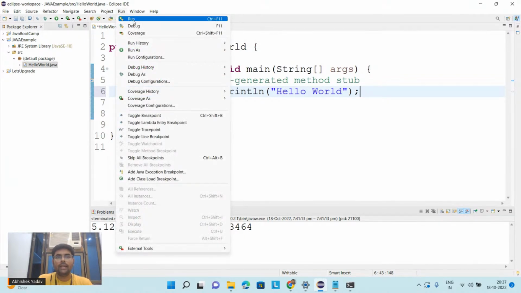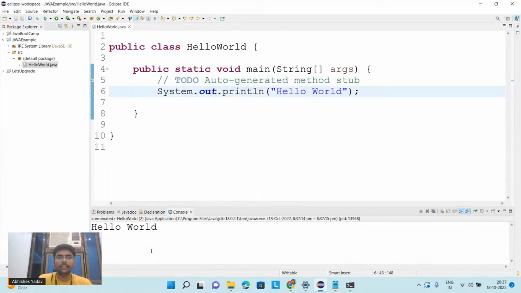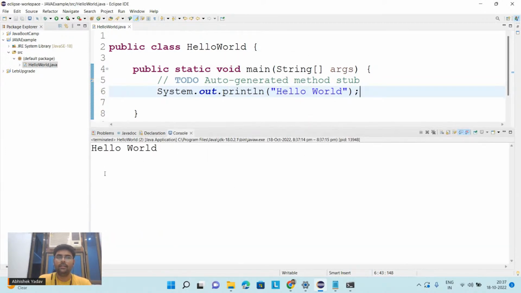After writing the program you have to go to the run. From the run you have to hit on the run button, or you can use the command ctrl plus F11. So here I am hitting on the run button. The moment you hit the run button, you can see you are getting the output on the console, that is hello world, right everyone?